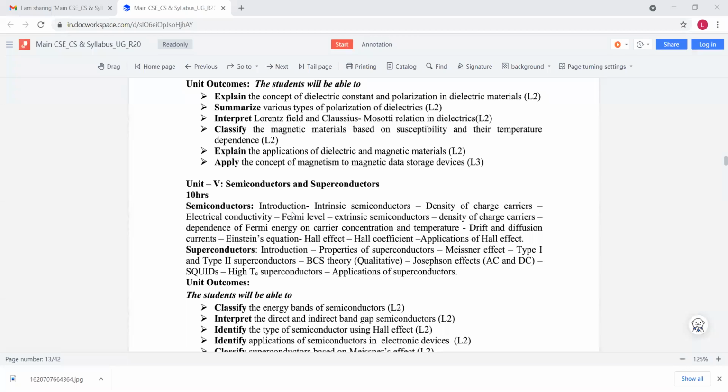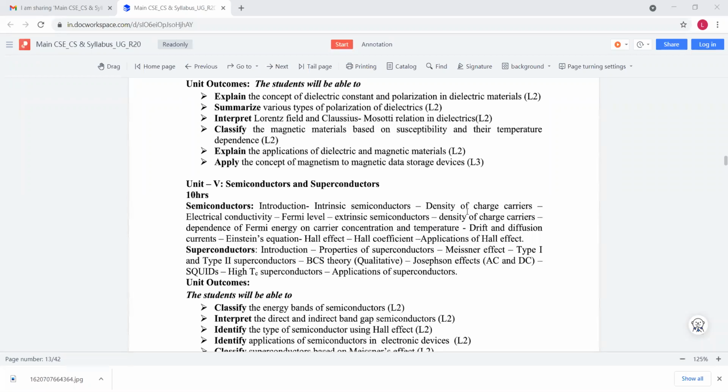Intrinsic semiconductors are nothing but the pure form of semiconductors, whereas extrinsic semiconductors are nothing but the impure form of semiconductors. That means they are doped with third group and fifth group elements. So by adding some impurities to an intrinsic semiconductor, this type of semiconductor is nothing but an extrinsic semiconductor.